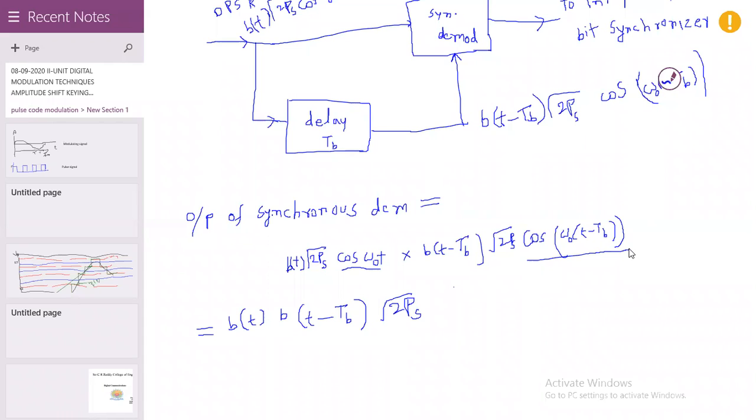Cos A cos B equals cos of (A plus B) plus cos of (A minus B), divided by 2. Very good. Using that formula, here we can write cos omega naught t and cos omega naught (t minus TB).